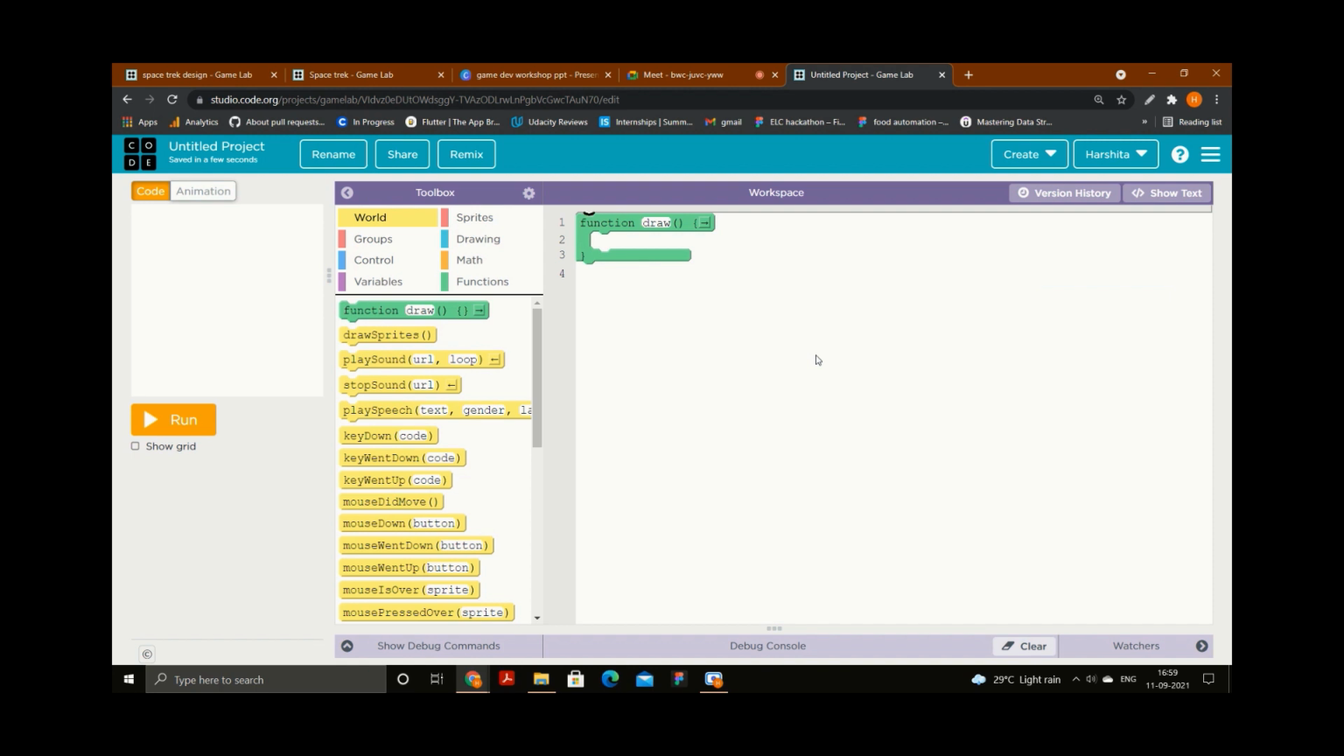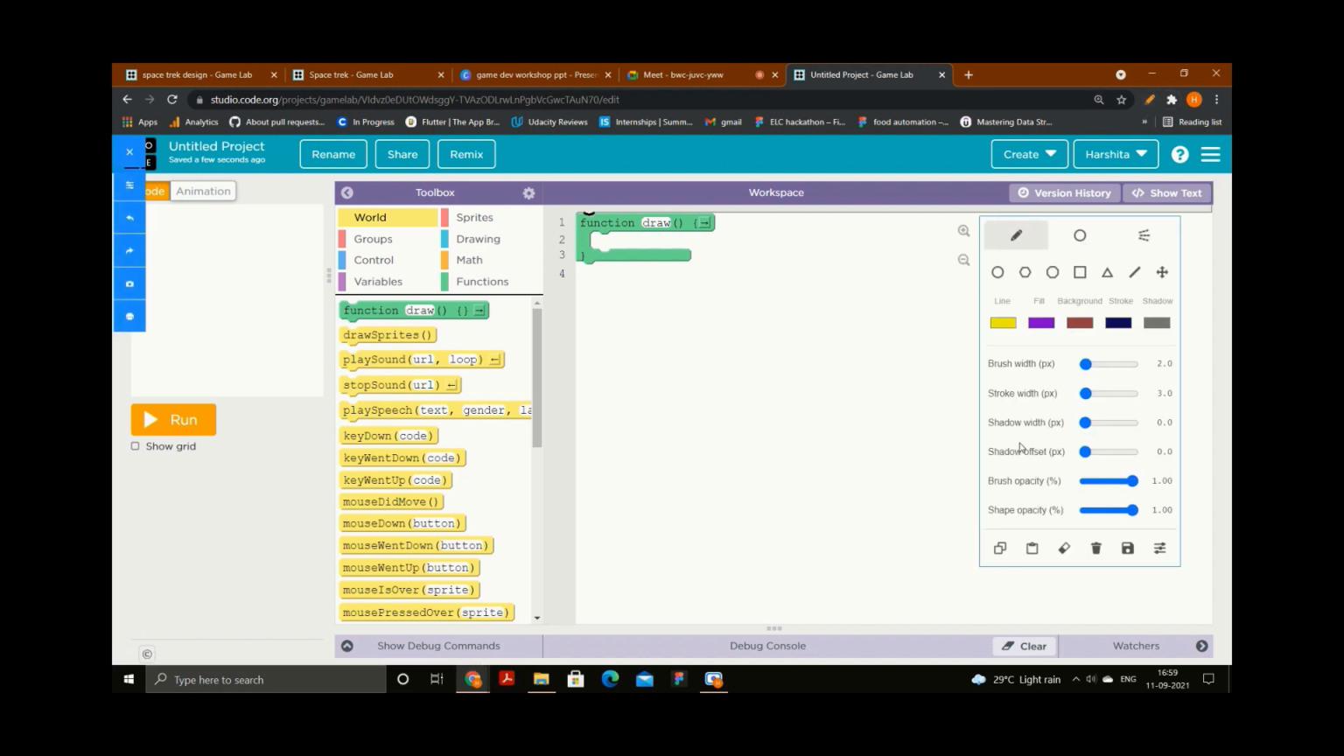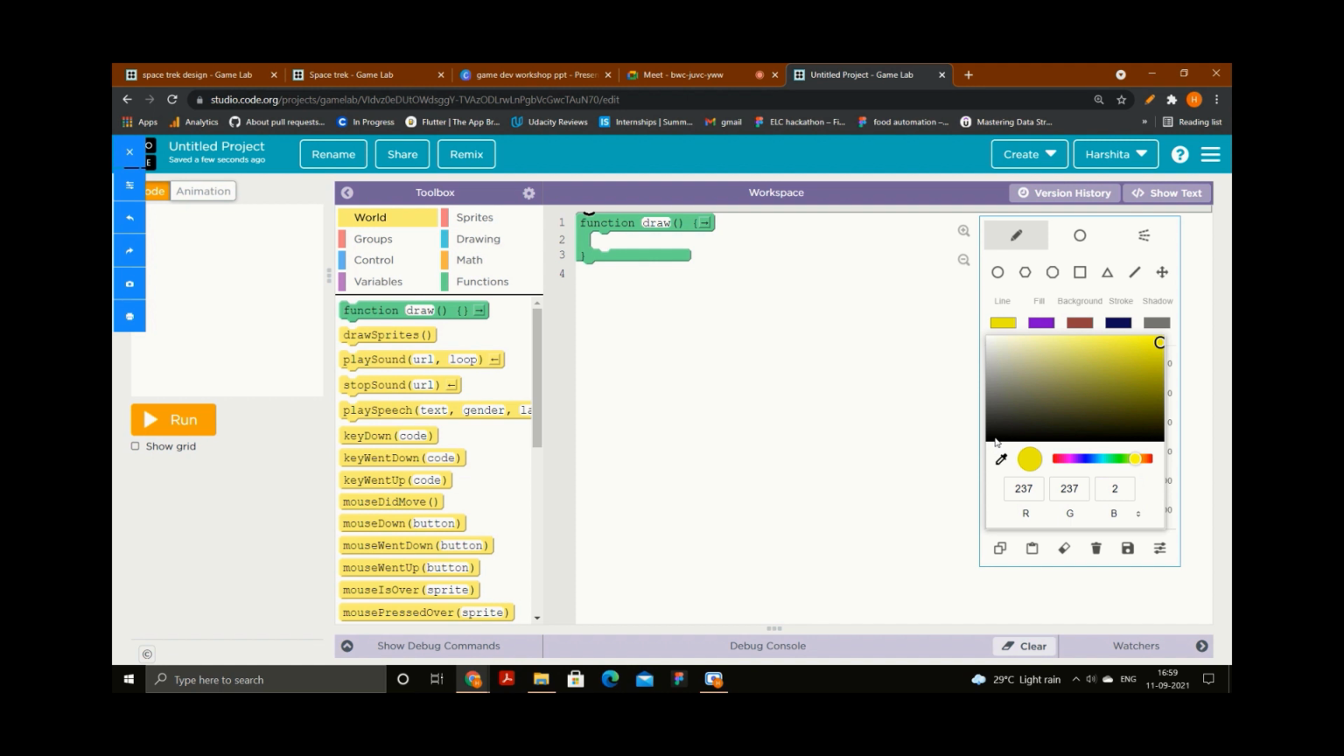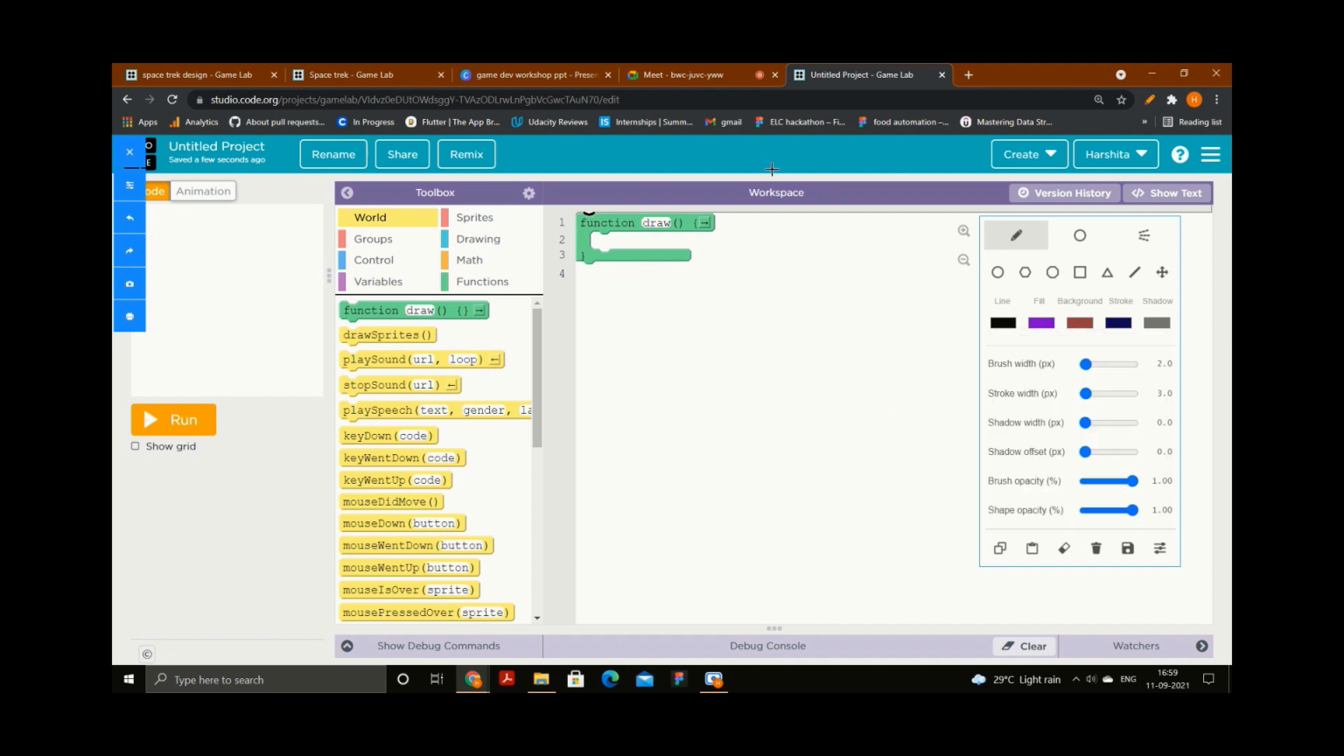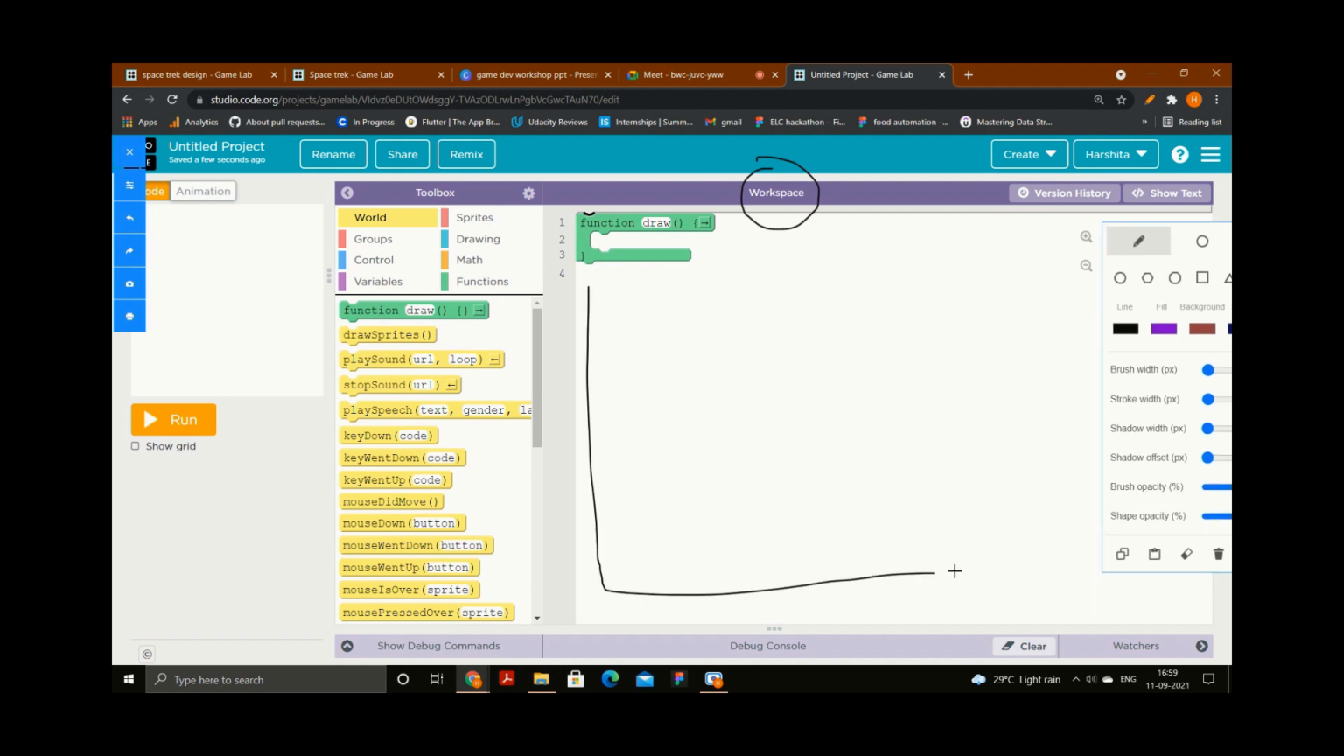Here I will tell you a few things about this platform. You can see the workspace. The workspace is this part, where we will write our code. Whatever blocks we use and whatever code we write will be done in this white space, which is known as your workspace.